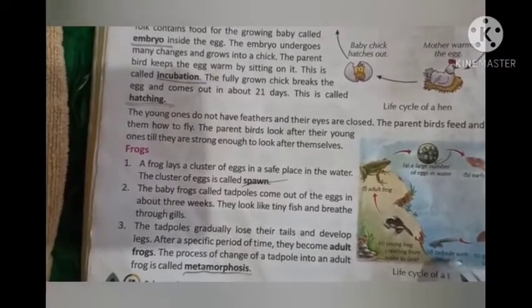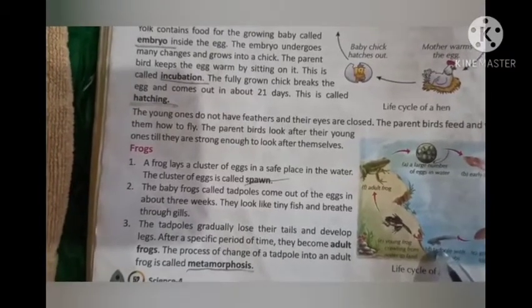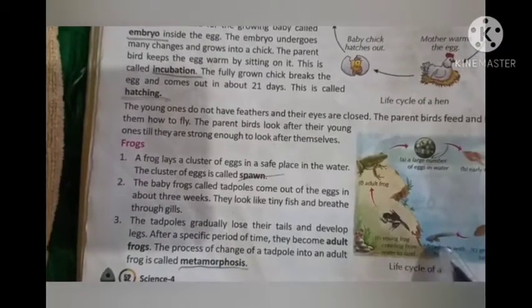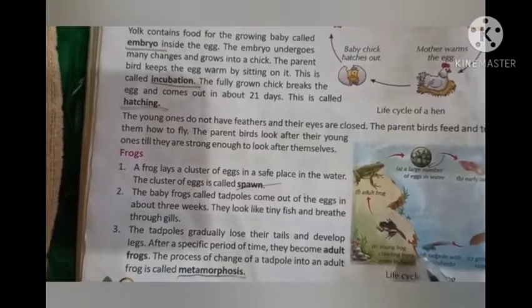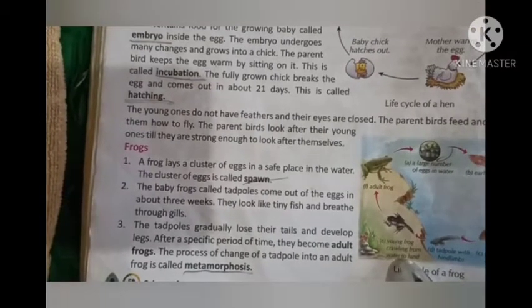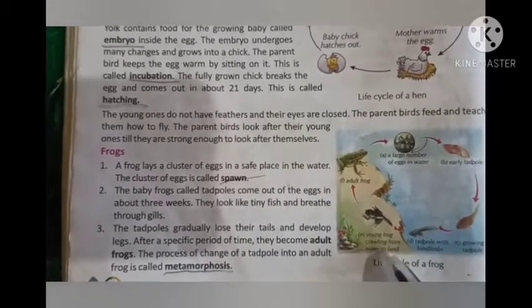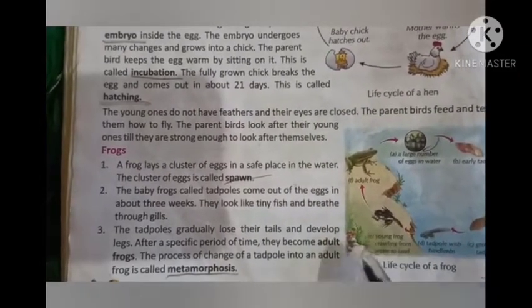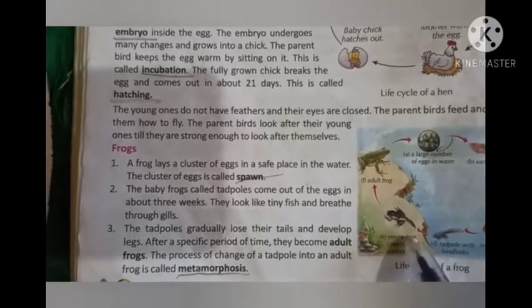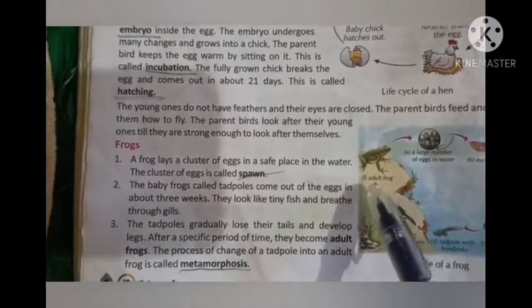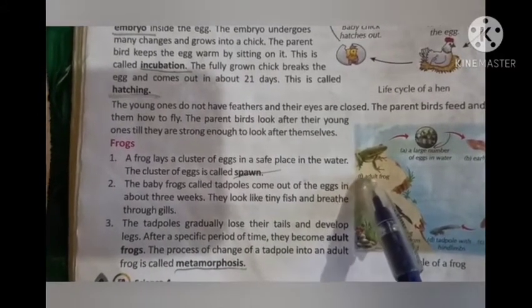So this is the tadpole with hind limbs. The backside legs are called hind limbs. Then the tadpole loses its tail and gradually the legs develop in the tadpole. Here you can see a young frog crawling from water to land, and finally here you can see the adult frog.